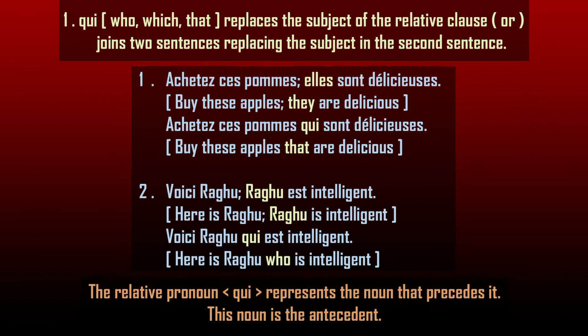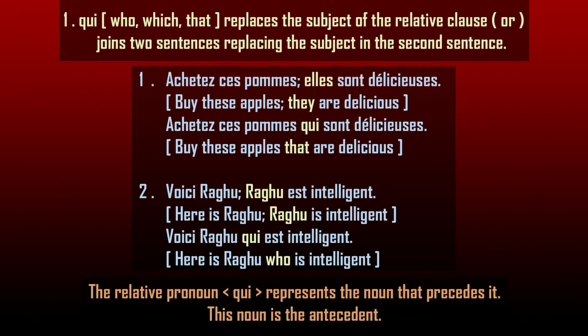We get a sentence Voici Raghu qui est intelligent. Here is Raghu who is intelligent. The Raghu of the second sentence has been replaced by qui, and the two sentences are joined into one.